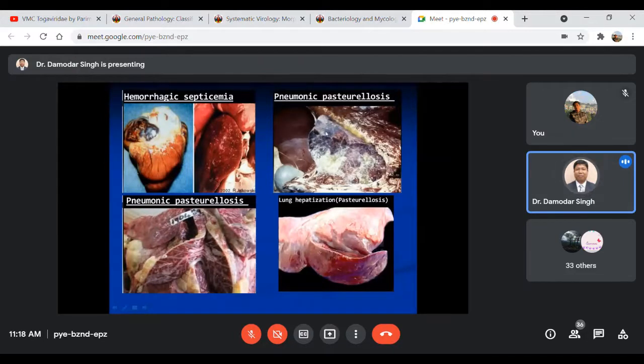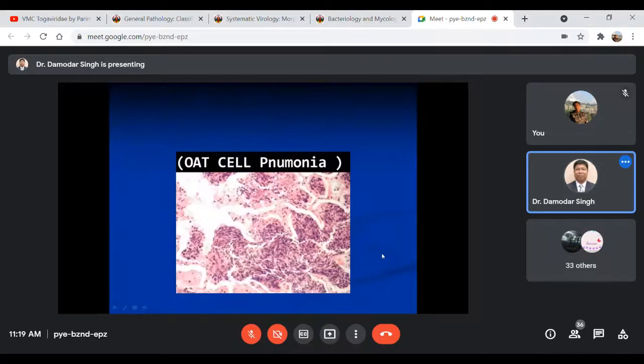And the thoracic and abdominal cavities, as well as other body cavities, also used to accumulate edematous fluid, mainly this straw-colored, blood-stained serous type of fluid. So these are the other organs affected by this organism.